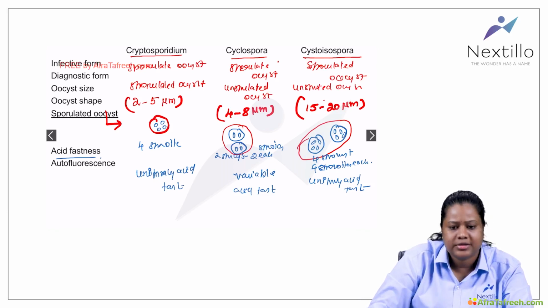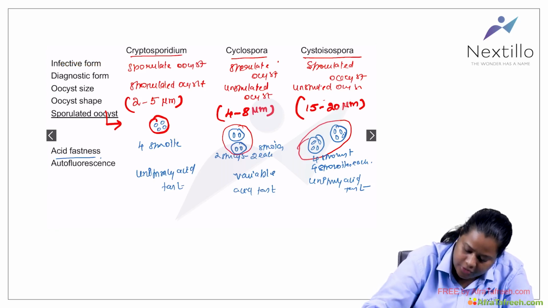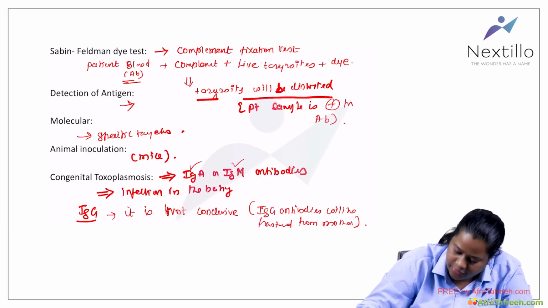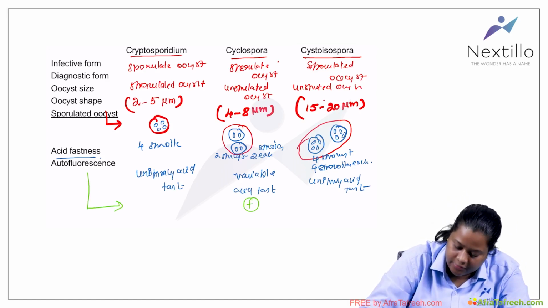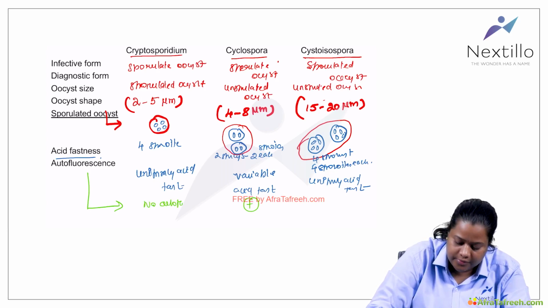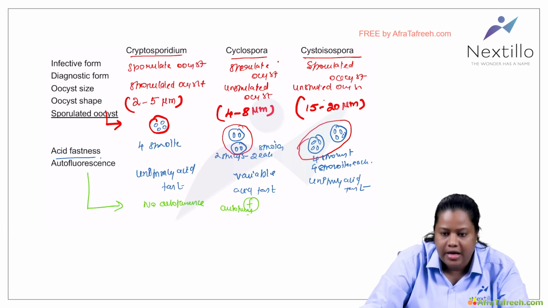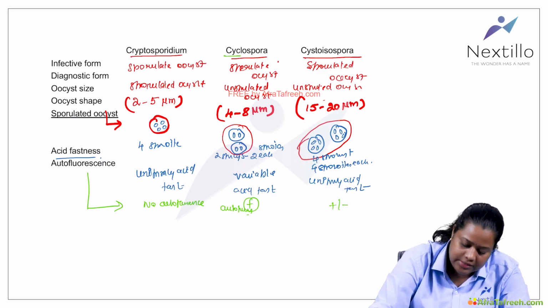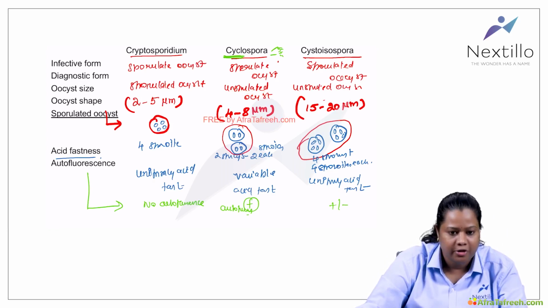Okay, autofluorescence is a very, very important property. Autofluorescence is positive for Cyclospora, and Cryptosporidium will have no autofluorescence. For Isospora it is plus minus; it might be there, it may not be there. Remember, in the cycle you will have light, so it fluoresces. Remember it like that. Cyclospora has the autofluorescence property.